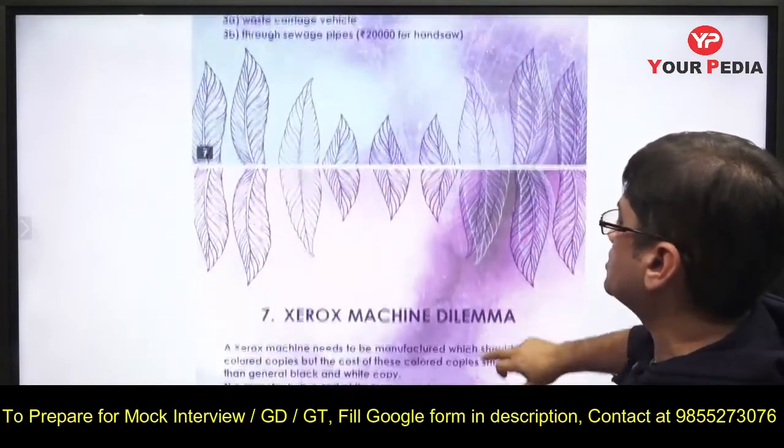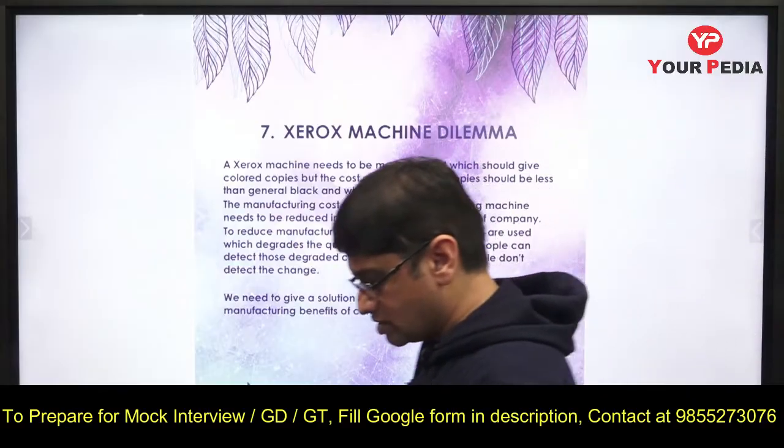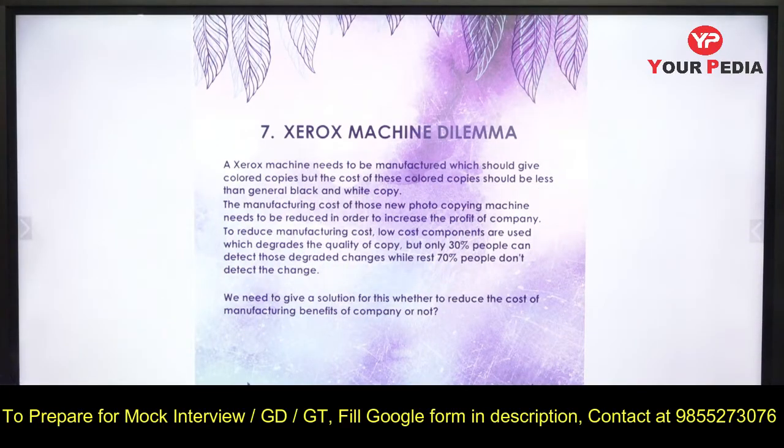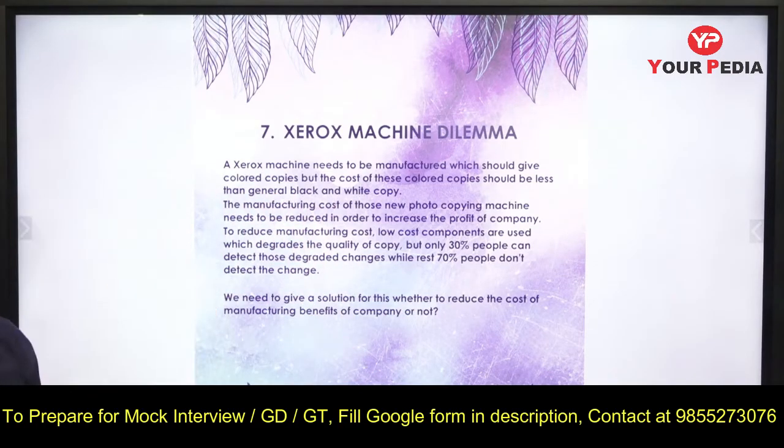Now let's go for the 7th, Xerox machine dilemma. What is this now? Let me discuss with you. This is a Xerox machine which needs to be manufactured, which should give colored copies, but the cost of these colored copies should be less than general. As you know there are black and white copies, and colored copies are very costly. Manufacturing cost of these photocopying machines needs to be reduced in order to increase the profit of the company.